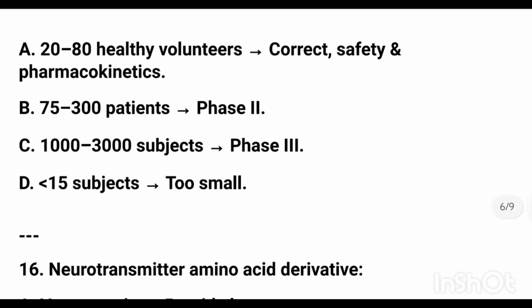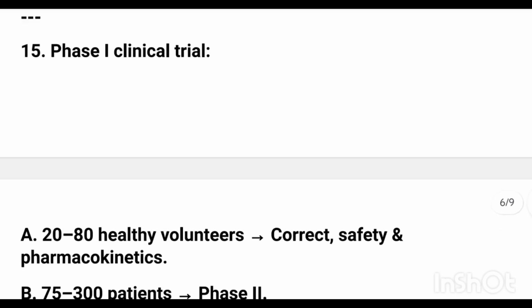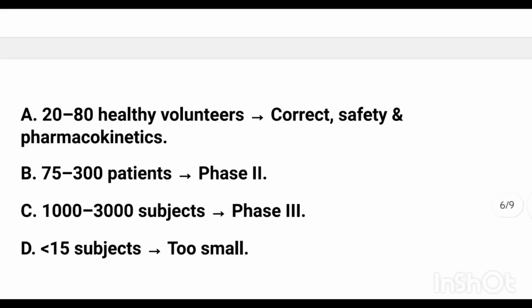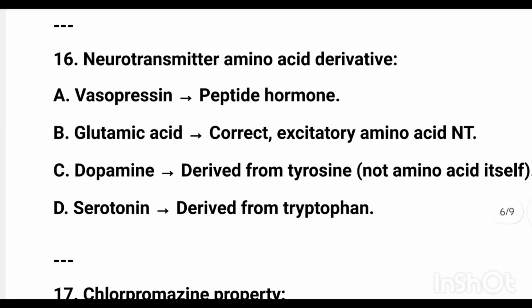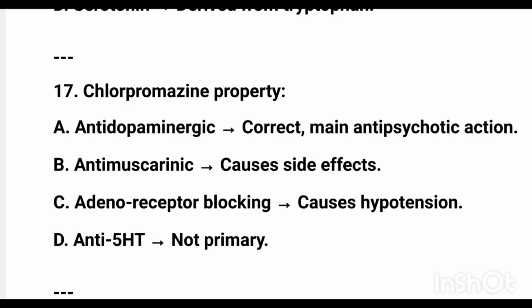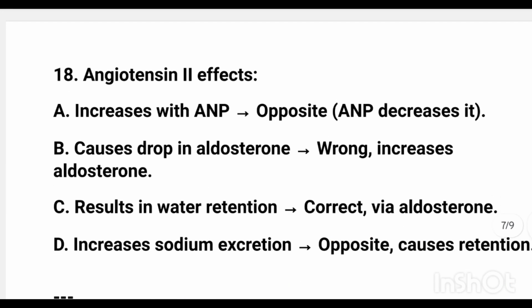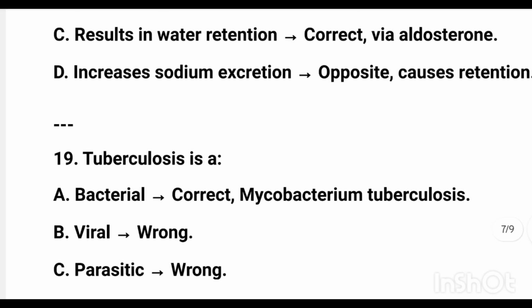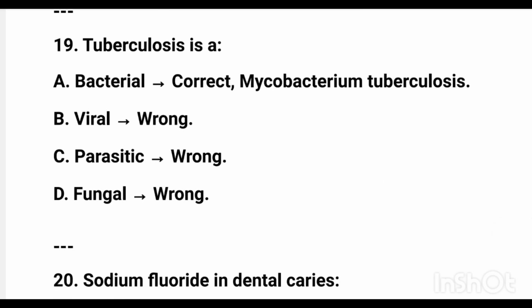Phase 1 clinical trial is 20 to 80 healthy volunteers. Neurotransmitter amino acid derivative: glutamic acid. Chlorpromazine property is antidopaminergic. Angiotensin II results in water retention. Causative agent of tuberculosis is Mycobacterium tuberculosis.